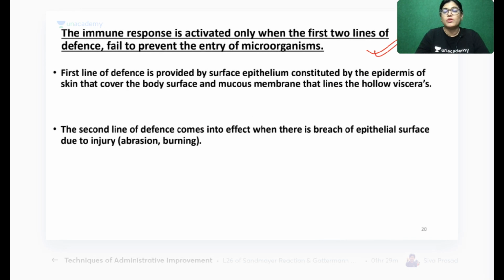Now, one more point before starting the topic, I just want to give you a brief: what is the importance of the immune response, and what happens if there is any breach in the protective layer of the body? The immune response is activated by the first two lines of defense, and if these lines of defense are severed or damaged, then the lymphocytes and lymphoid structures come into action.